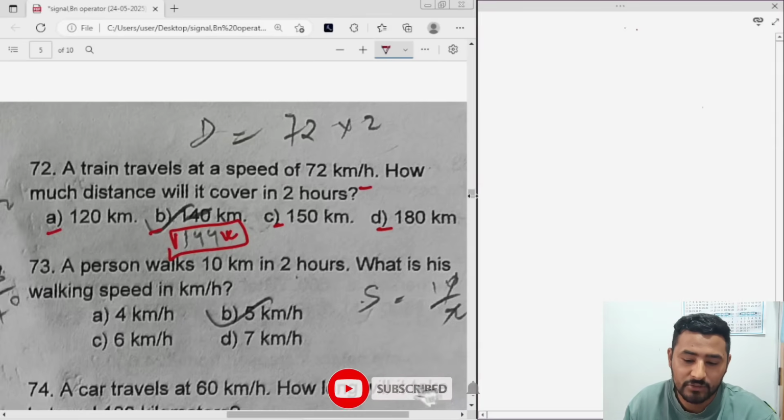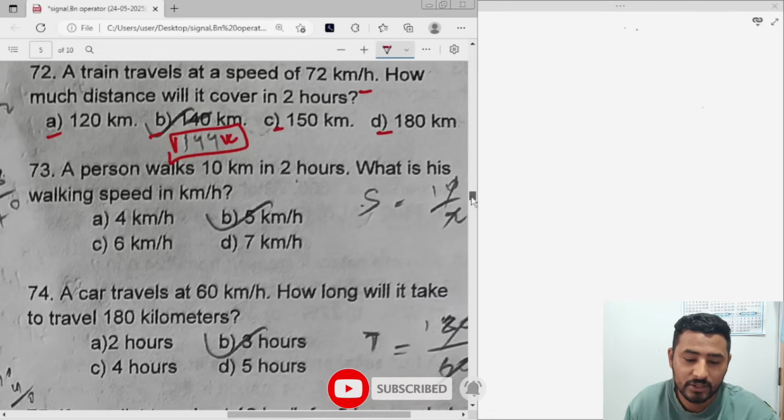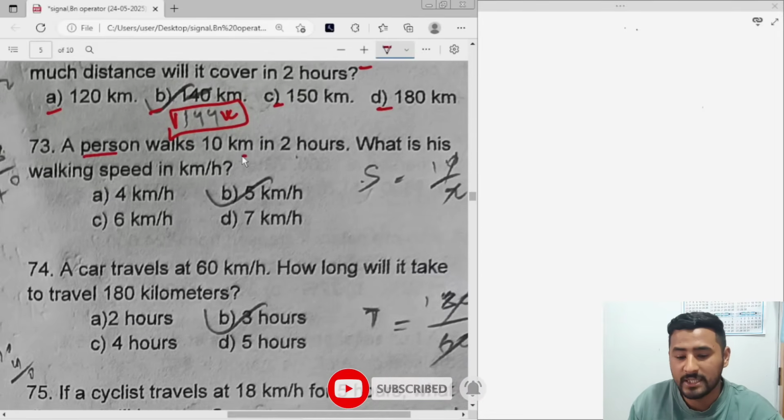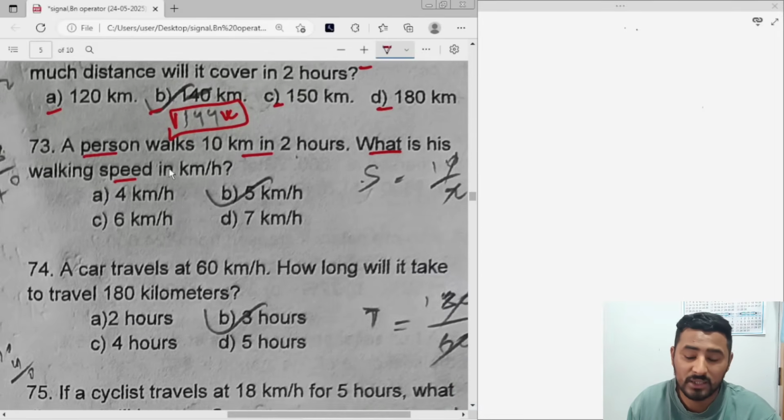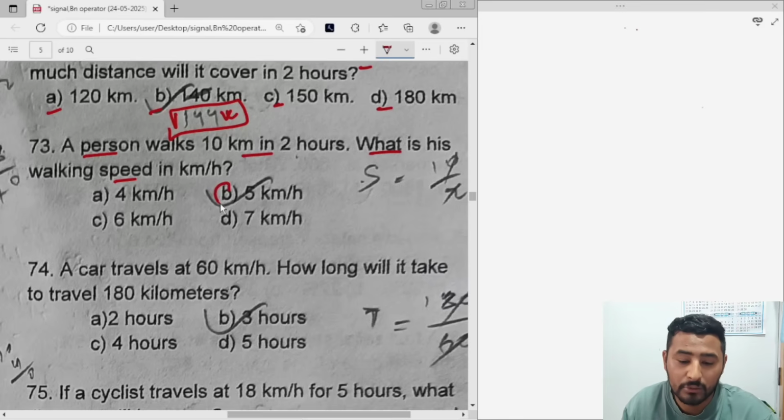Let's go next. 73. Question number 73 says, a person walks 10 km in 2 hours. What is his speed? Again, 5 km per hour. I don't think I need to do this one. It is 5 km per hour.